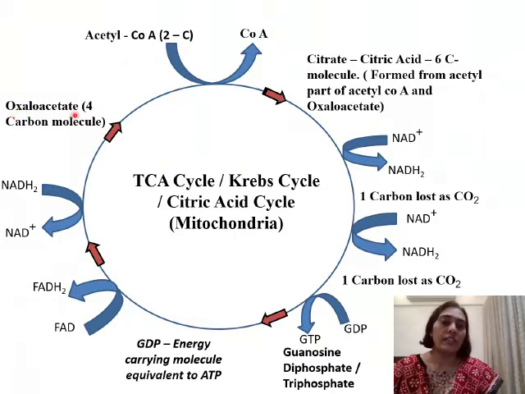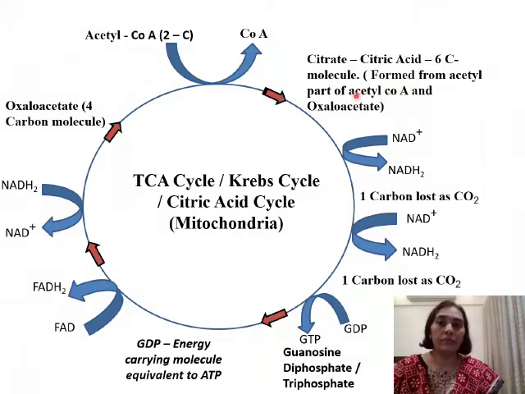Now this oxaloacetate, a 4-carbon molecule, combines with the acetyl part of acetyl coenzyme A, a 2-carbon molecule, to form citrate, which is citric acid, and it's a 6-carbon molecule. So I hope you understand how citric acid, a 6-carbon molecule, is formed due to the combination of oxaloacetate 4-carbon and acetyl part 2-carbon. So a total 6-carbon molecule, citric acid, is formed.